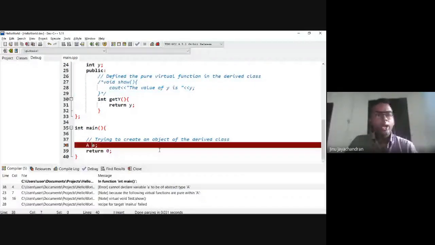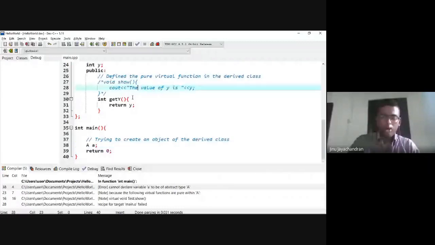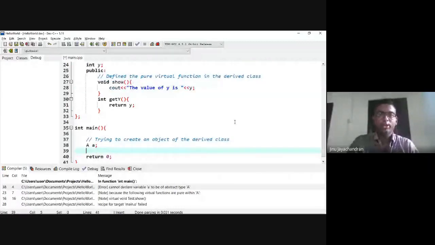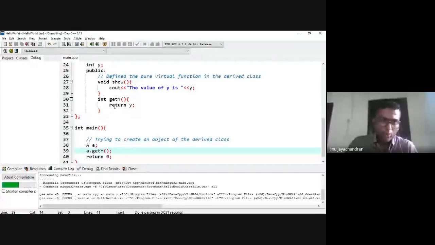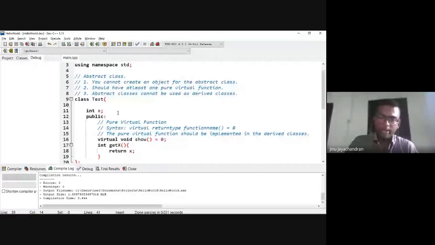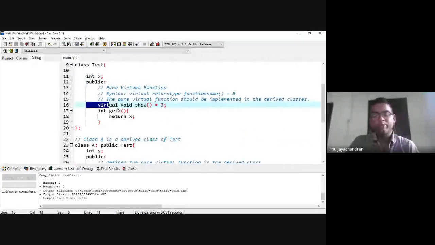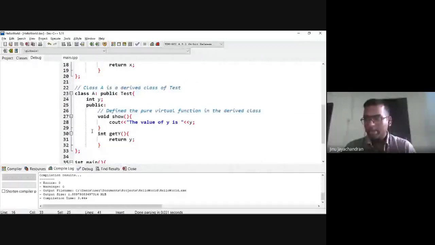So it will not allow you to create the object. Unless you create the object, you will not be able to call the function. So here you can call the function getY. Okay. So unless you create the object, you will not be allowed to call the function. So it is most important that you should define the pure virtual function inside the derived class. Okay. This might confuse you a bit, but make sure you understand this concept. So I'll explain once more.